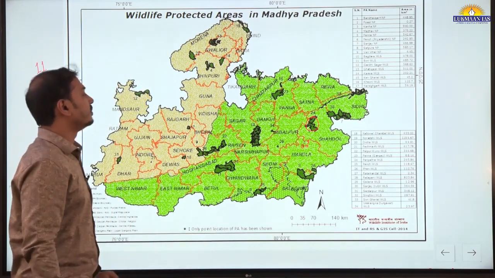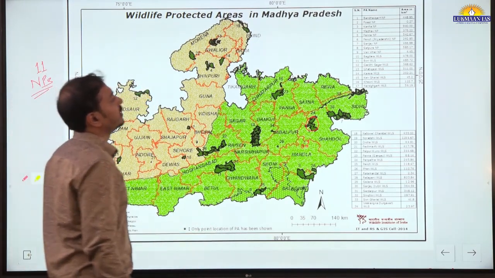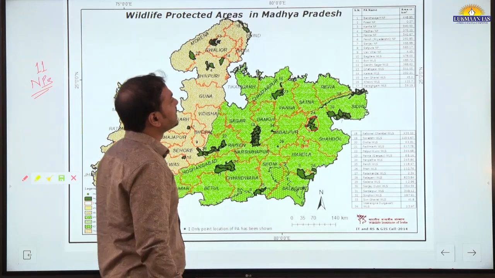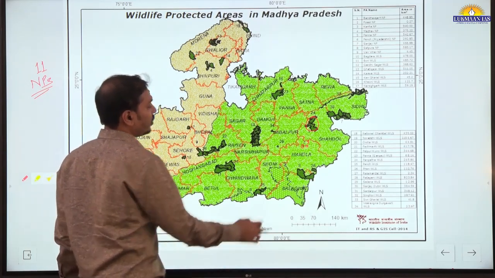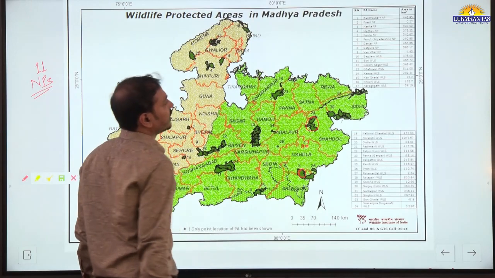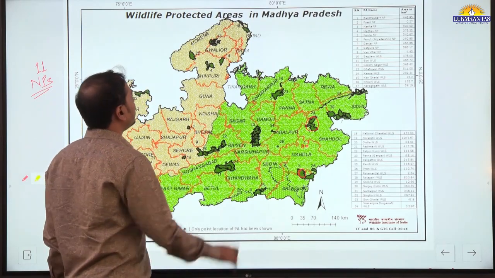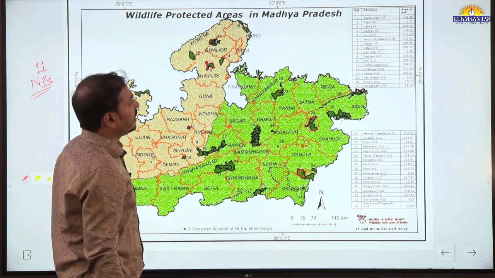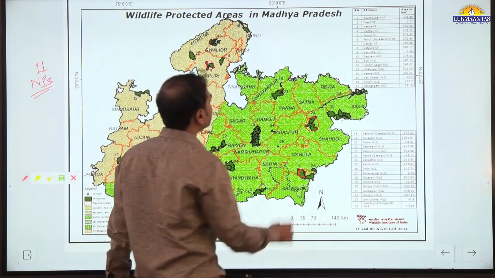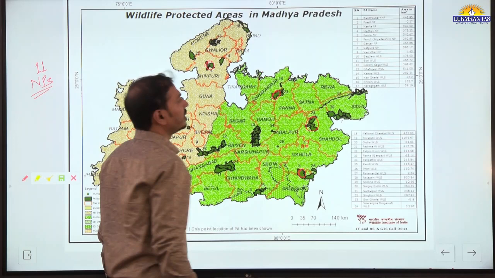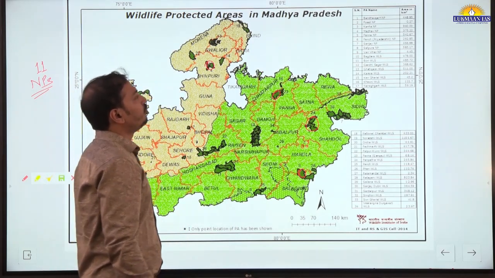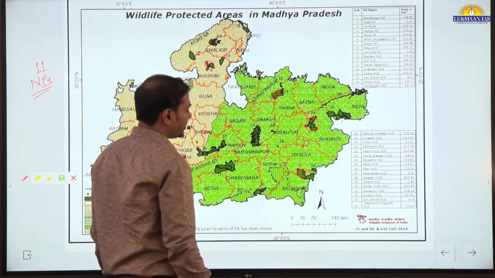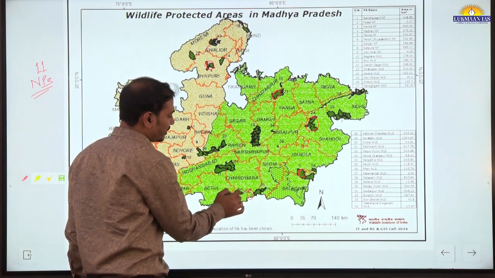Then the fourth one is Kanha National Park located on this side. Then Madhav National Park on the northern side here. Then Panna National Park located here. Then Pench National Park, Priyadarshini National Park or Pench National Park, location here.